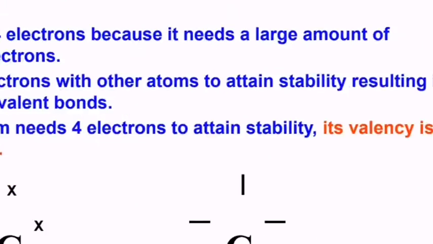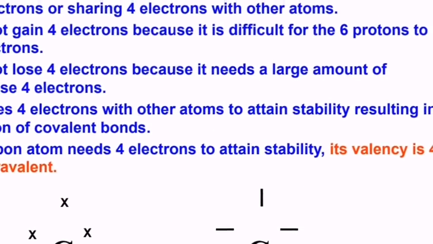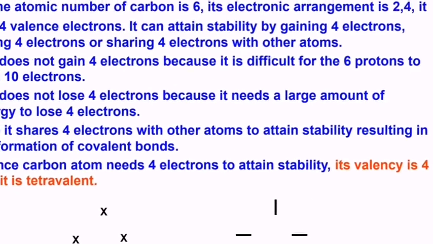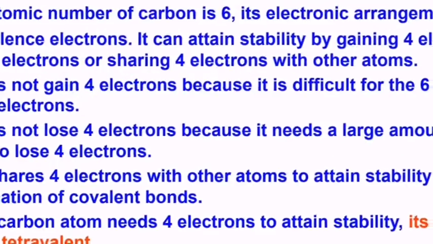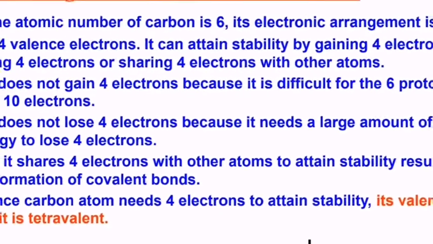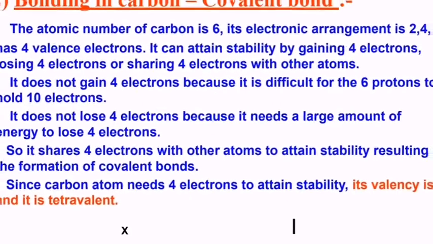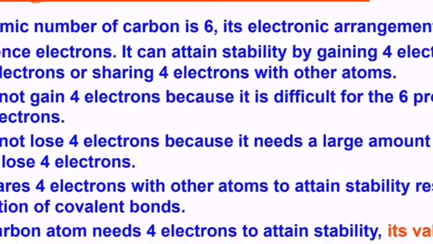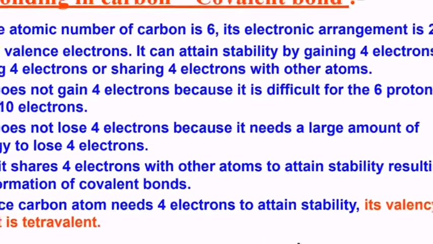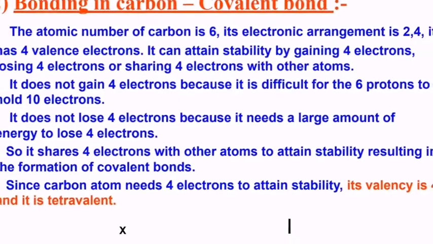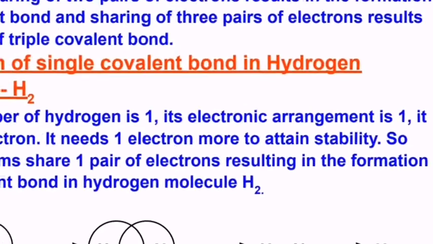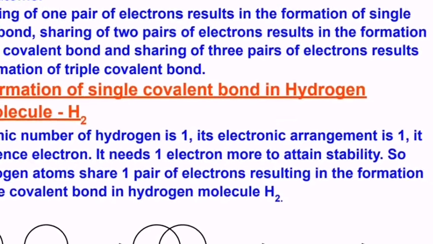It can share 4 electrons at the same time with 4 other atoms or elements or compounds. Because of this, carbon is called tetravalent. So carbon valency is 4.